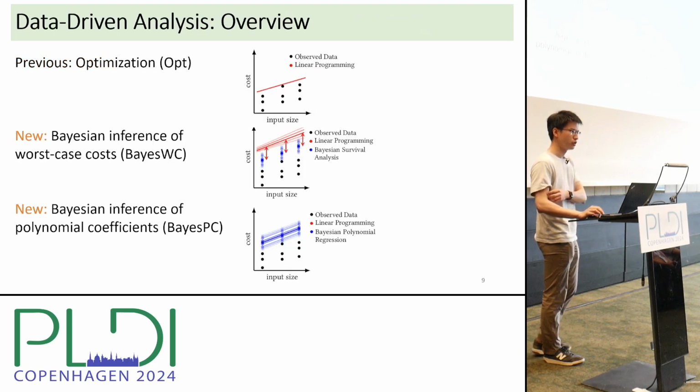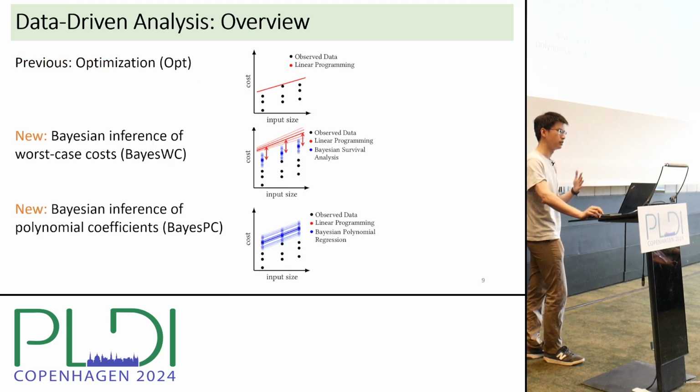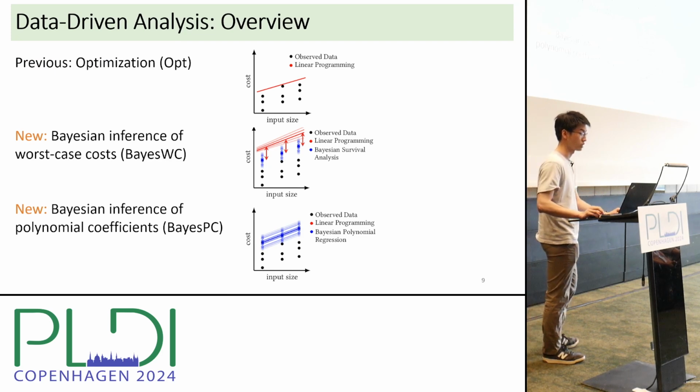We propose two different techniques for Bayesian data-driven analysis. The first one is Bayesian inference of worst-case cost, or BaseWC for short, which is in the middle of the slide. And the second technique we propose is Bayesian inference of polynomial coefficients, or BaseBC for short. So I will next describe them in turn.